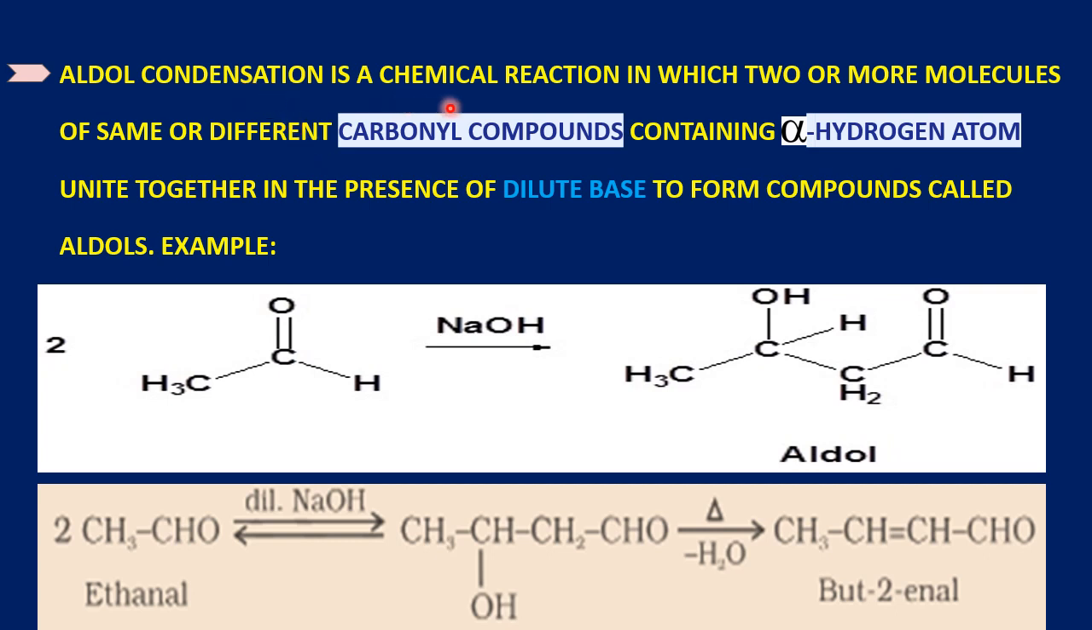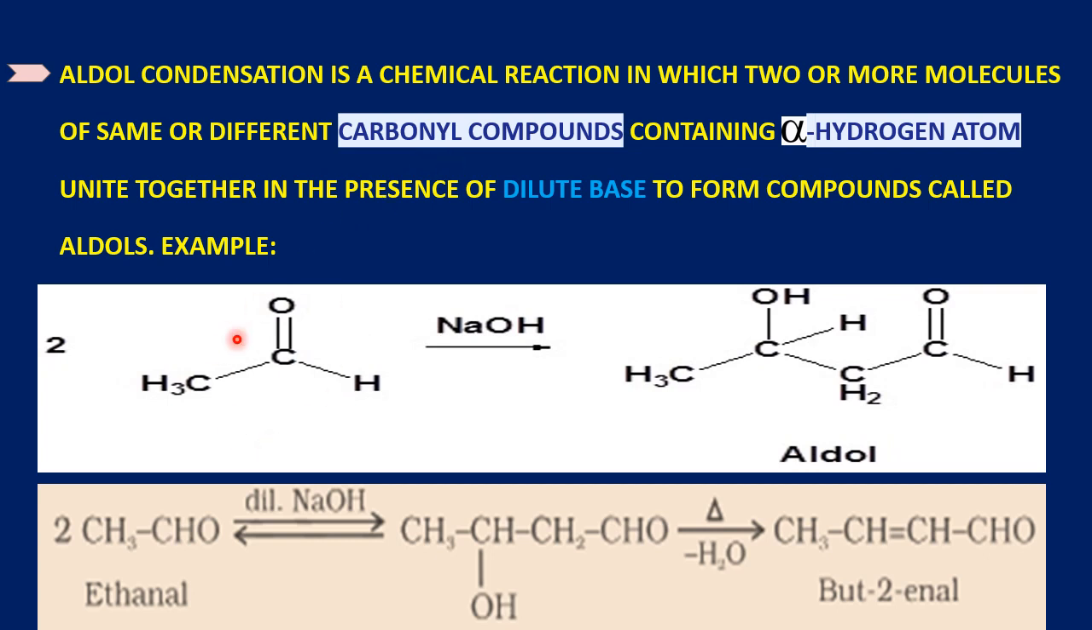Aldol condensation is a chemical reaction in which two or more molecules of same or different carbonyl compounds containing alpha hydrogen atom unite together in the presence of dilute base to form compounds called aldols. This is the definition of aldol condensation. It is a chemical reaction. Two or more molecules of same or different carbonyl compounds.